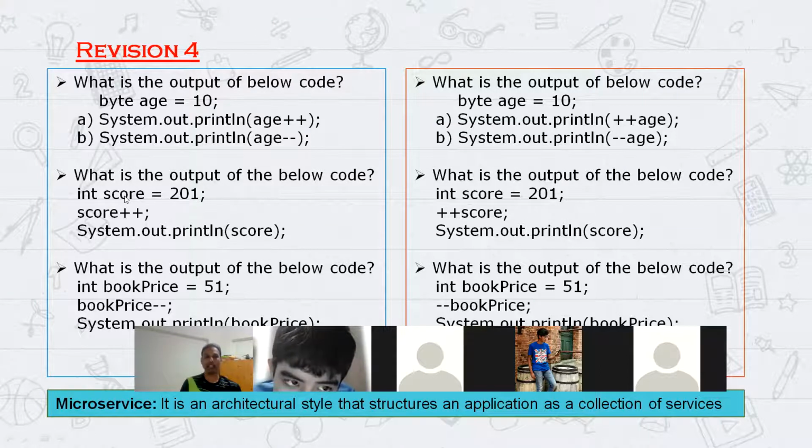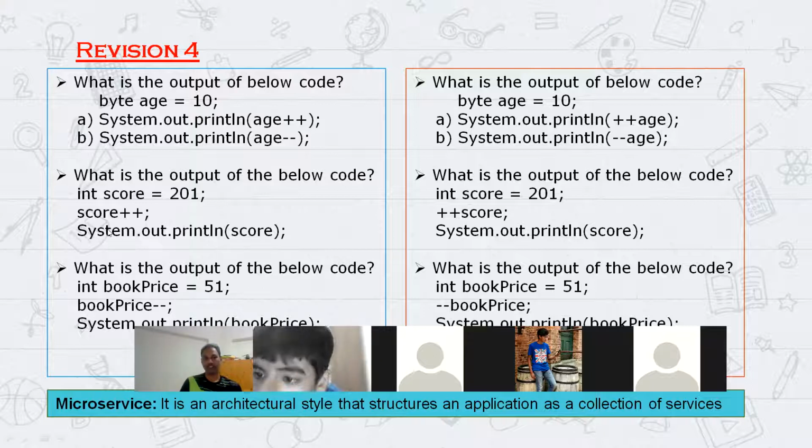So the first line will be the assignment operator, right? So 201 is assigned to the variable score. And then score++ means score is equal to score plus 1. It means score is equal to 201 plus 1. It will become 202.